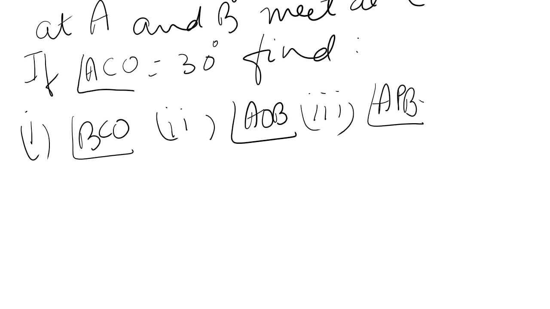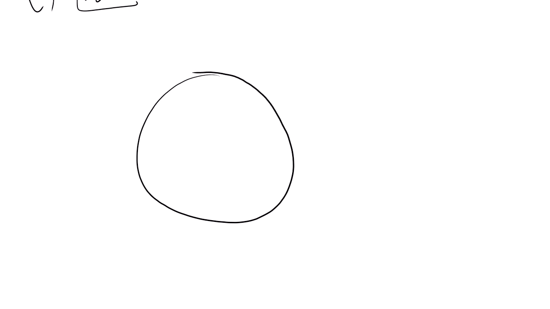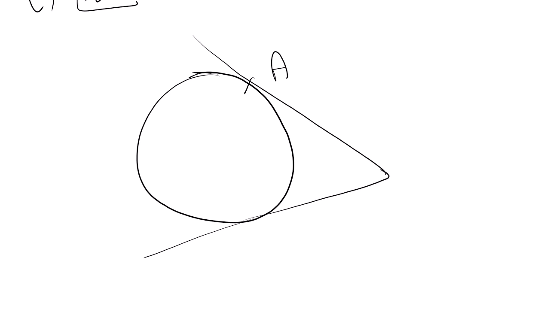Okay, and diagram is like this. These are two tangents touching at A and B. Two tangents at A and B meet at C. This is C. Okay, and O is the center.